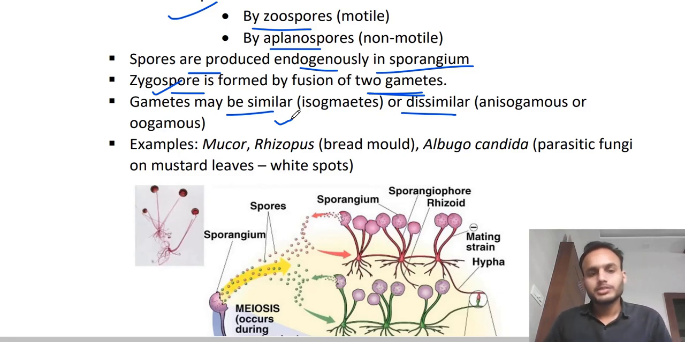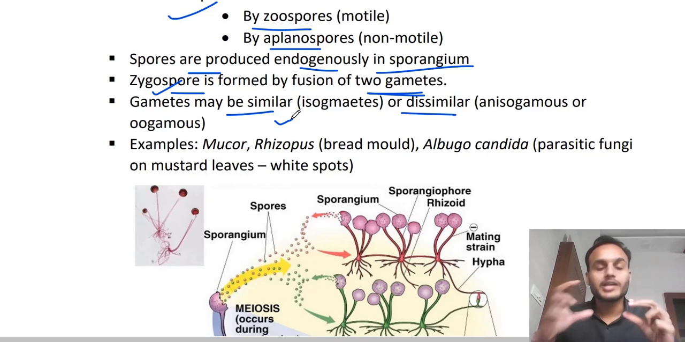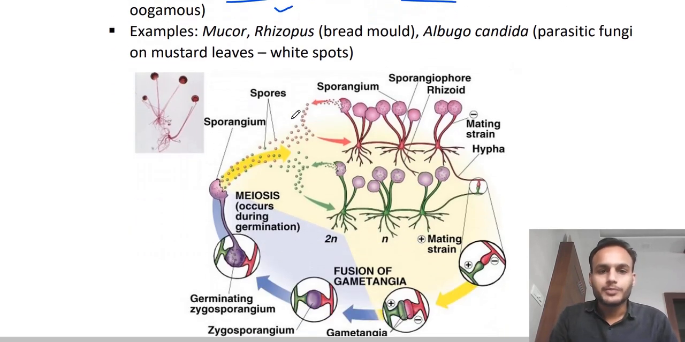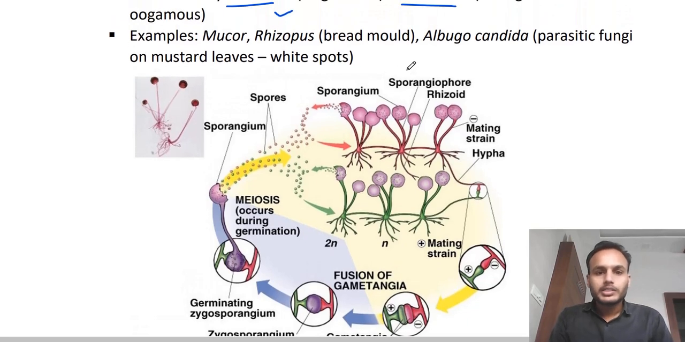Dissimilar means they will not be the same size. One will be smaller and the other larger. Or one is a smaller motile male gamete, and the other is larger and non-motile. So they can be like that also. Clear? So there are different forms of gametes: isogamous, anisogamous, or oogamous, right? Examples are Mucor, Rhizopus, and Albugo. An important one is Rhizopus, which grows on bread and is called bread mold.